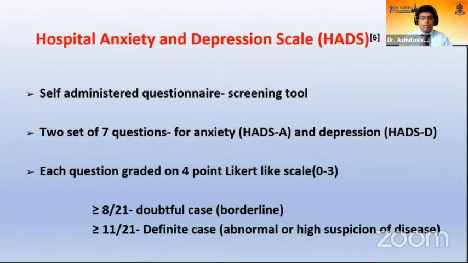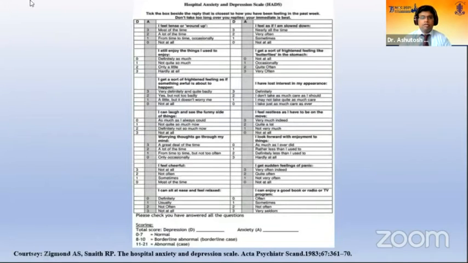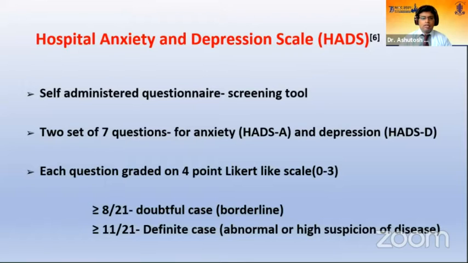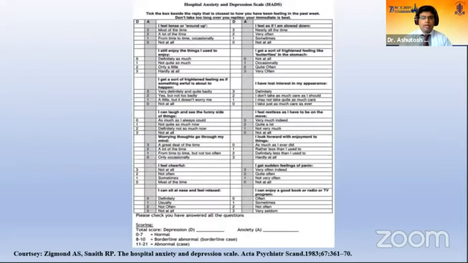It consists of two sets of 7 questions each: A for the anxiety questions and D for the depression questions. Each question is graded on a Likert-like scoring system from 0 to 3, so the maximum score for every subset is 21 and the minimum is 0. Any score equal to or more than 8 is suggestive of borderline or doubtful cases, and anything more than 11 is definite cases or cases with high suspicion of disease.